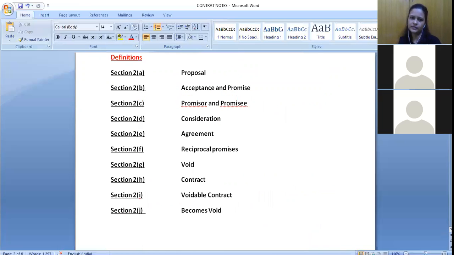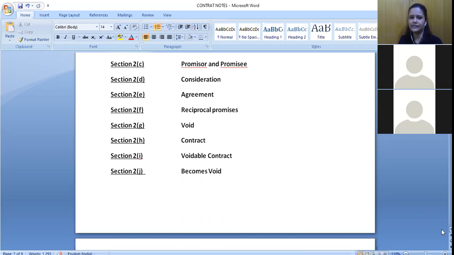What is a proposal? This is the complete sequence: Section 2A is talking about proposal, then acceptance and promise, promisor, promisee, consideration, agreement, reciprocal promises, void contract, voidable contract, and when it becomes void. Now, this part you should remember. Who is a promisor and promisee? You should not be confused, because later on, when communication of offer is completed or things like that, at that time you should not be confused about who is a promisor and who is a promisee. So try to remember these two words, so that it helps you understand the remaining concepts that we will be discussing.